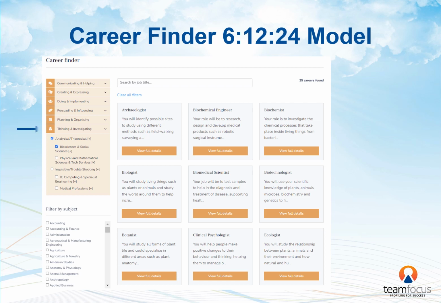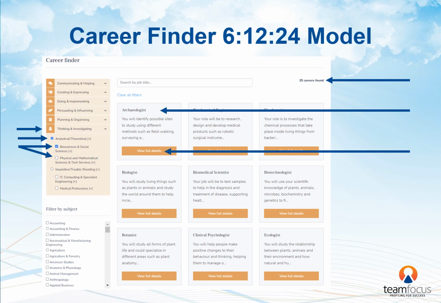So for the thinking and investigating sub-theme analytical theoretical, we see that there are 2 job families. Each click filters the 700 jobs, so we now see that we have 25 jobs that match these interests most closely. And then by clicking on specific jobs, we can get the further information, the descriptions, videos with job holders and links to relevant websites.